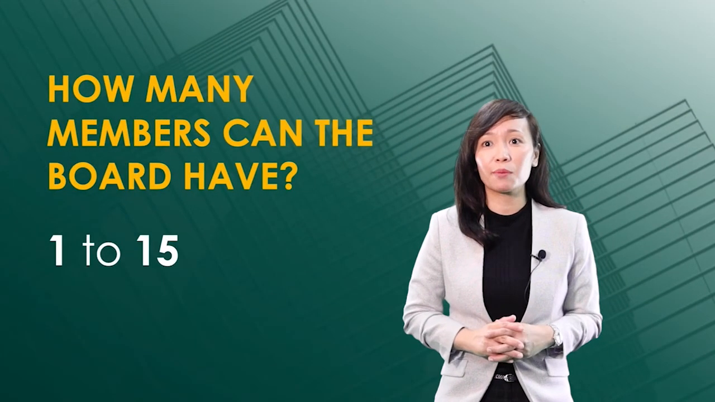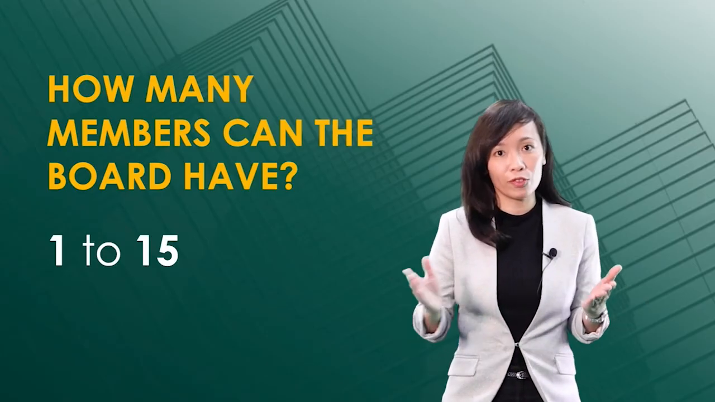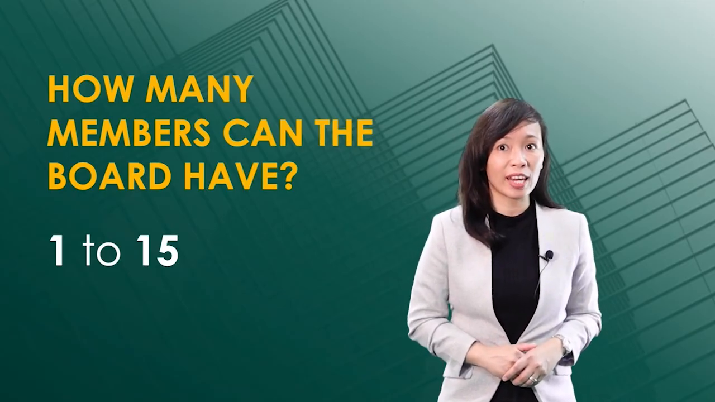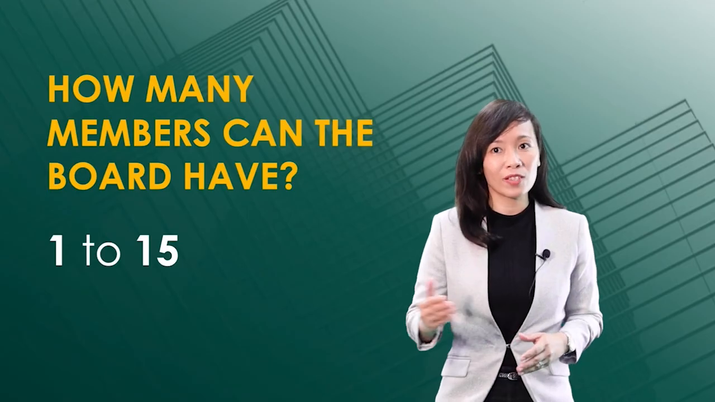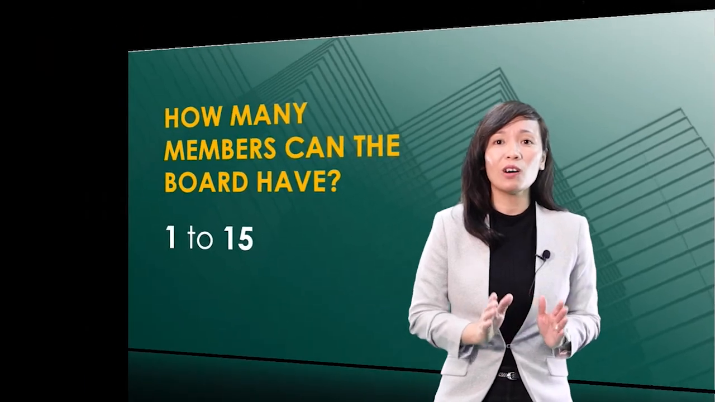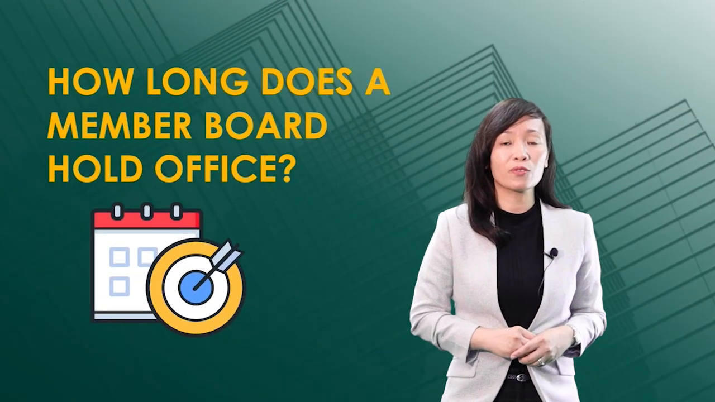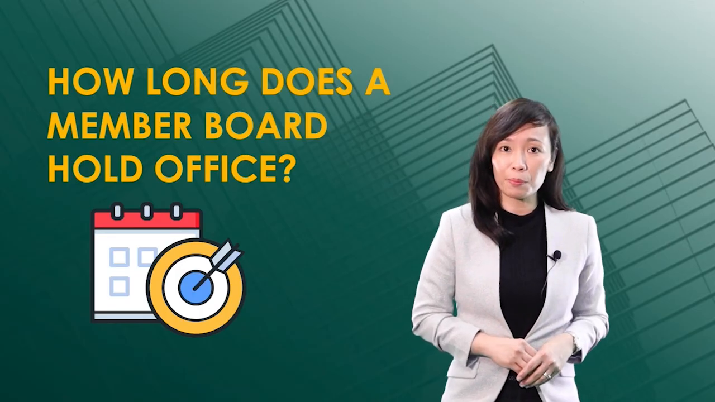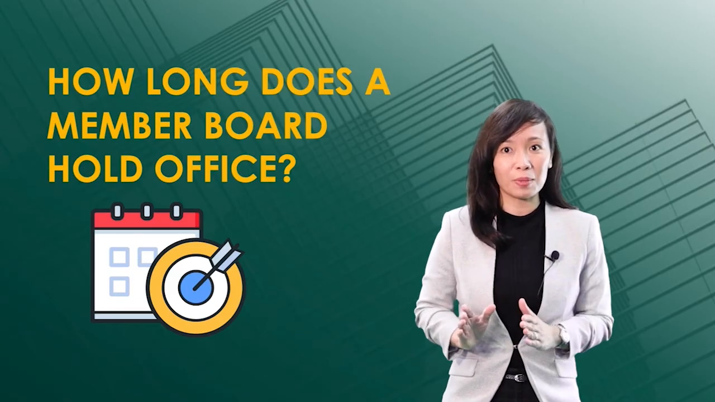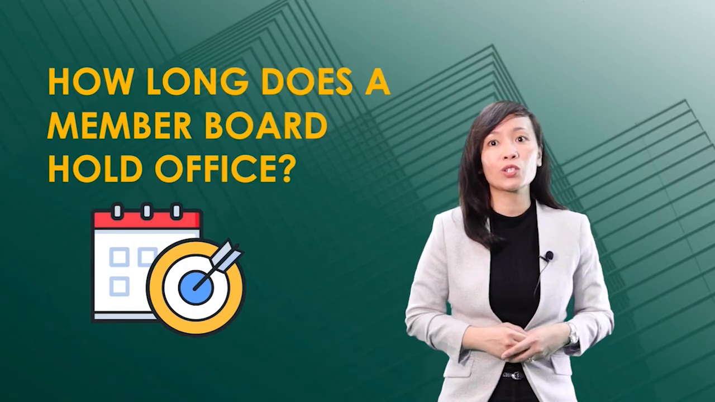How many members can the board have? The number of directors can vary from 1 to 15, with 15 being the maximum. Only a one-person corporation can have one director. We will have a special discussion on one-person corporations. How long does a member of the board hold office? Directors hold office for 1 year. Remember that shareholders meet regularly once a year. During those meetings, the shareholders elect the new member of the board who will replace the one whose term has ended.